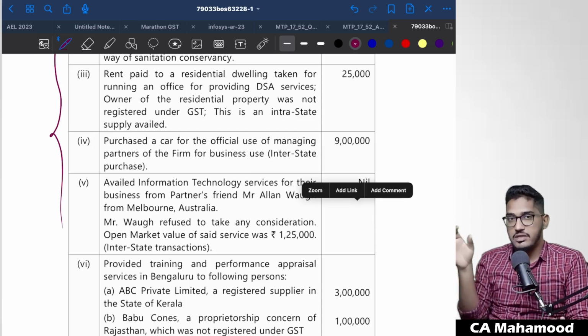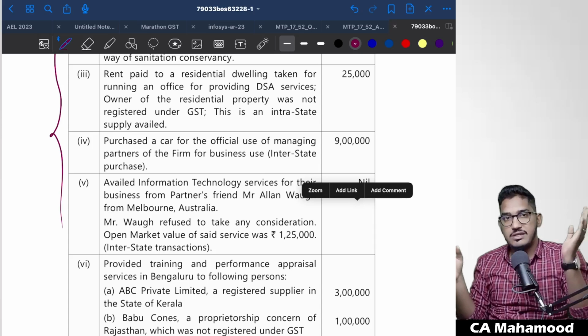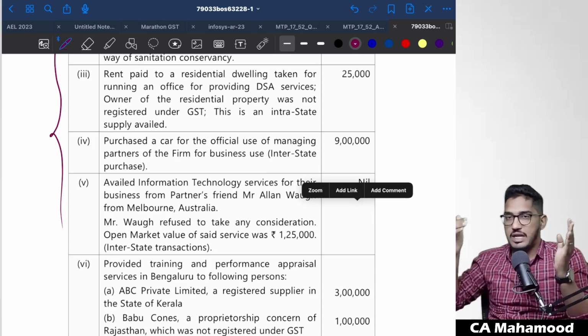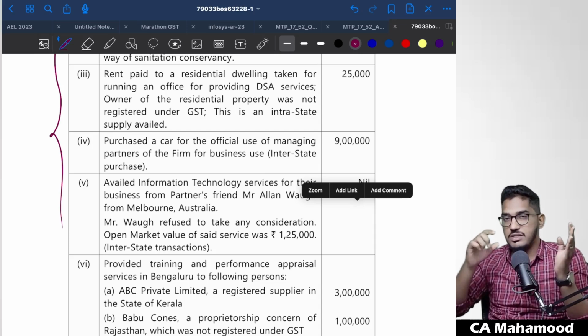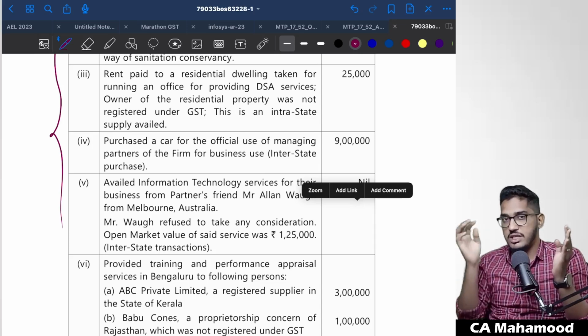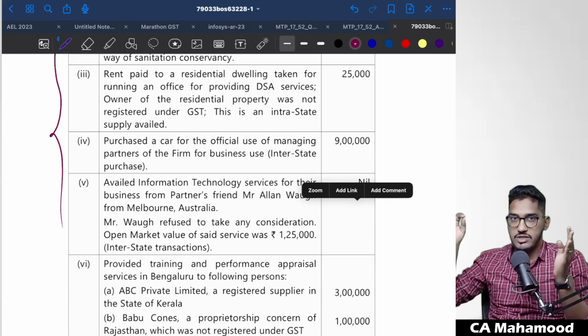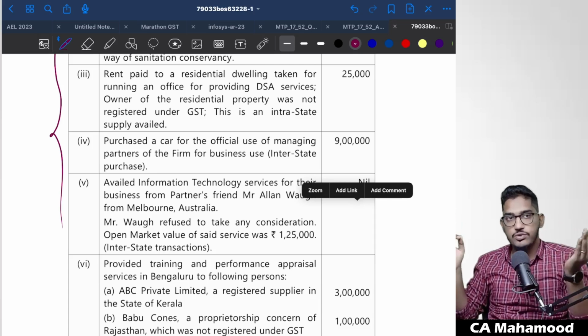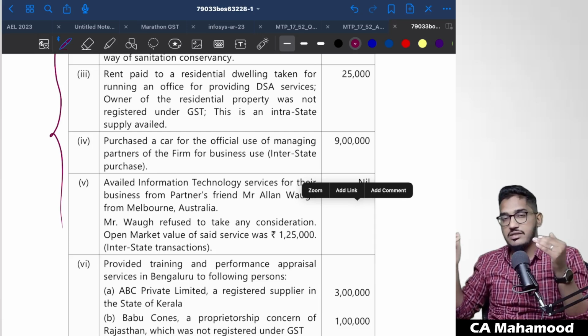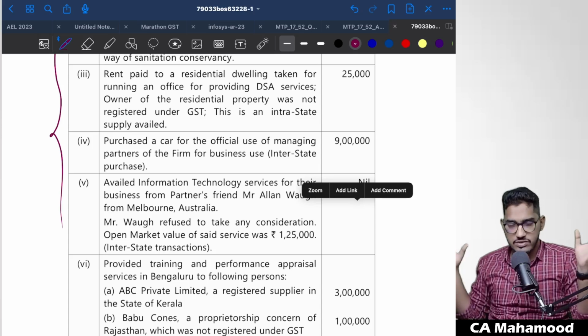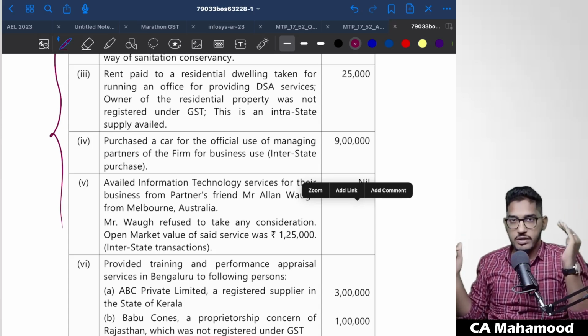Now we have to start adjusting the input tax credit. First try to utilize the IGST amount, exhaust it. Then try to utilize CGST, whatever CGST is there, first use it for CGST. If anything is left over, you can use it for IGST. Then come to SGST, use it for payment of SGST. If any excess is left, you can use it for the payment of IGST. So like that we have discussed in the classroom the manner of utilization of input tax credit.